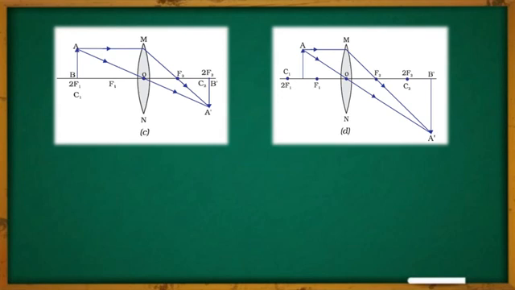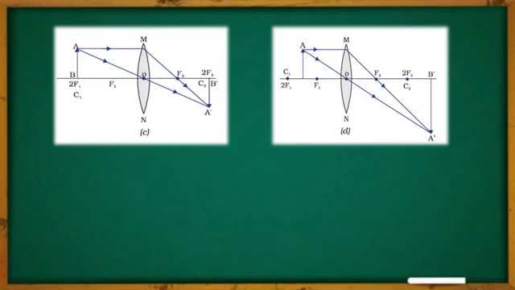Let us now move to the next case, when the object is placed in between F1 and 2F1, means C1 and F1. Then where will the image be created? Let us see. The first ray, which is coming from point A of the object, moves parallel to the principal axis, and after refraction through the lens, it is passing through the point F2. Another ray, which is passing through the optical center O, remains undeviated, and both the refracted rays are now meeting at point A dash, and thereat the image of the point A is created.